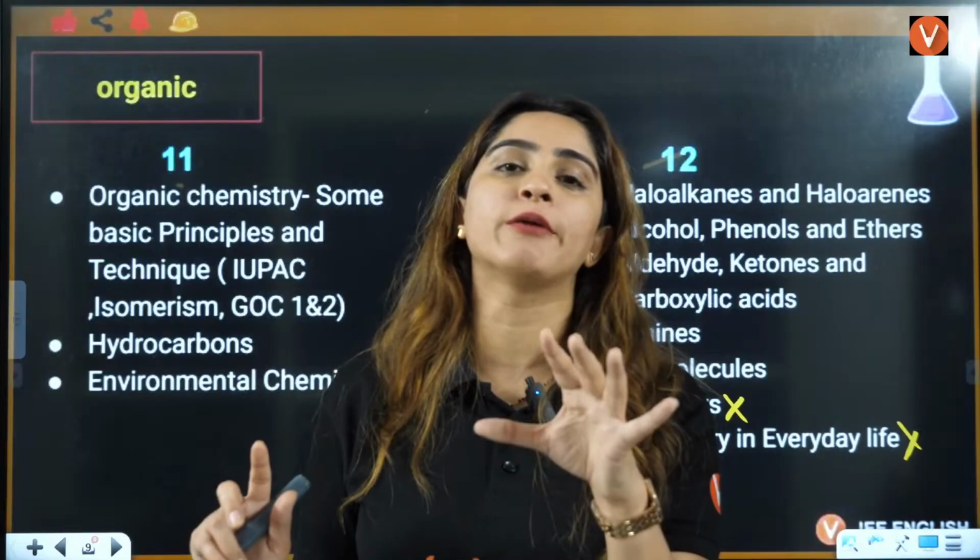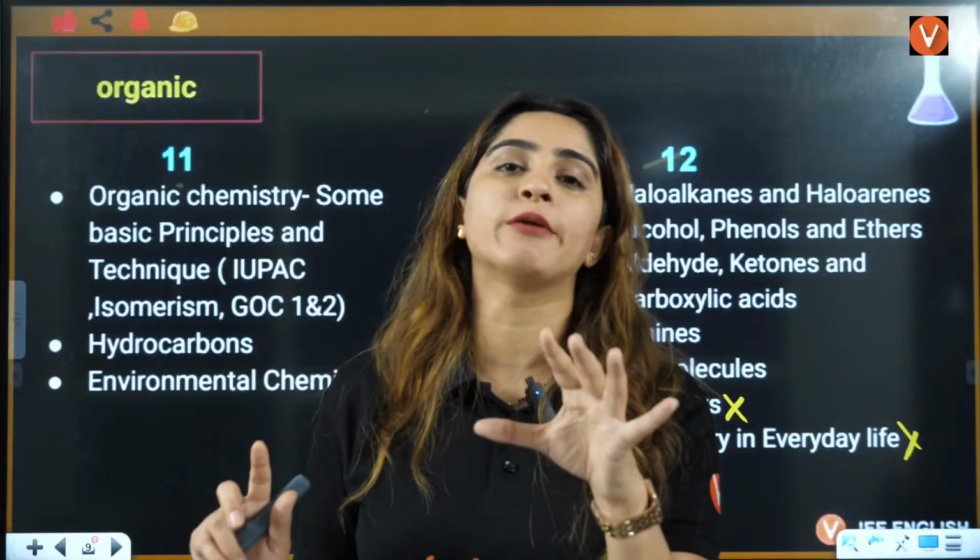Now, let's talk about chemical bonding. In chemical bonding, you are going to talk about bonds, different kinds of bonds. You will talk about the ionic bond, what is the covalent bond, what is the coordinate bond. So guys, three things are there. Firstly, let us talk about the covalent bond. Okay, a covalent bond is formed by sharing of electrons.